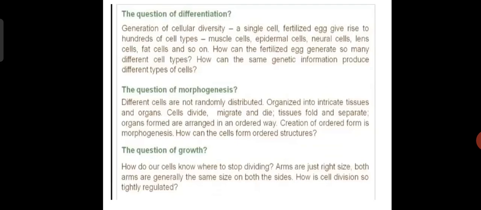The question is how cells will grow, divide, and know when they will stop dividing. Here the arms are just the right size, both arms are generally the same size on both sides. How does all this happen in developmental biology? How is cell division so tightly regulated? This is the question of growth.